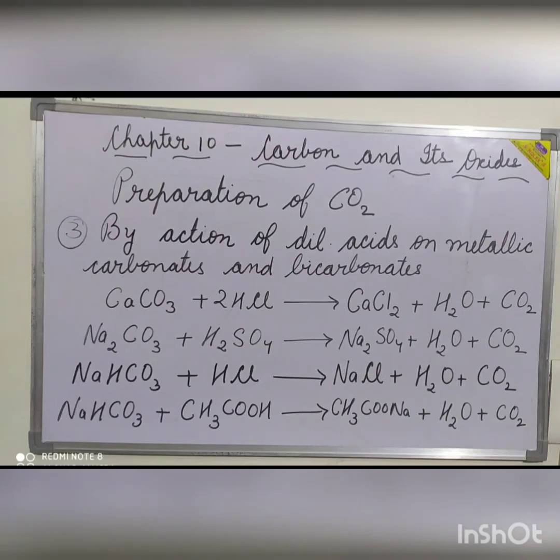Next method for the preparation of carbon dioxide is by the action of dilute acids on the metallic carbonate and bicarbonate. Certain metallic carbonate and bicarbonate react with dilute acids to form carbon dioxide. For example, calcium carbonate reacts with dilute sulfuric acid to form calcium chloride, water, and carbon dioxide.